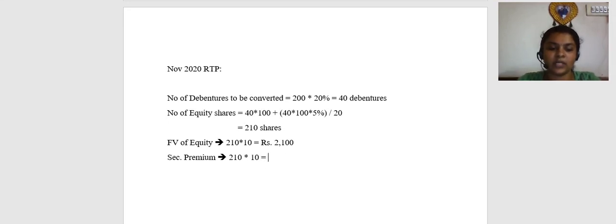So the balance 10 rupees becomes securities premium, into 210, which is 2,100. Okay, so this is going to be the conversion.